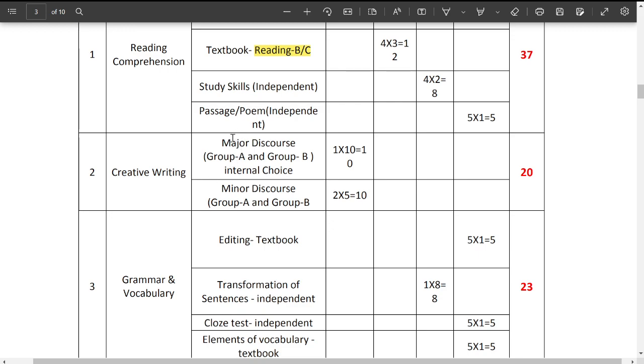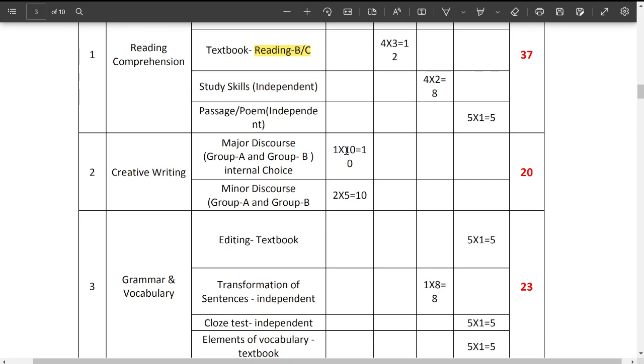Okay, students. Now in major discourse, you have group A and group B. Group A and group B is nothing but you have 2 questions, internal choice. In major discourse, you have internal choice. So you have question number 1 and question number 2. You can write question number 1 or you can write question number 2. So you have to write any one question only.